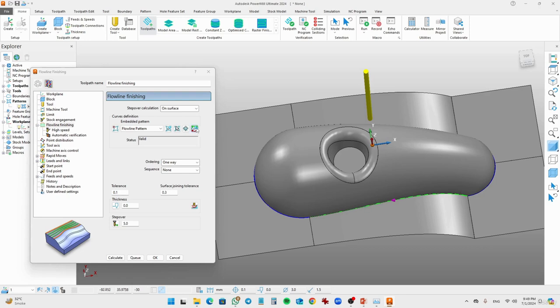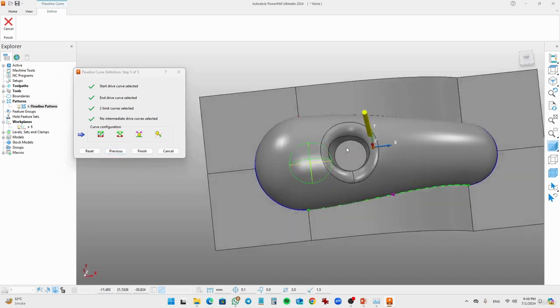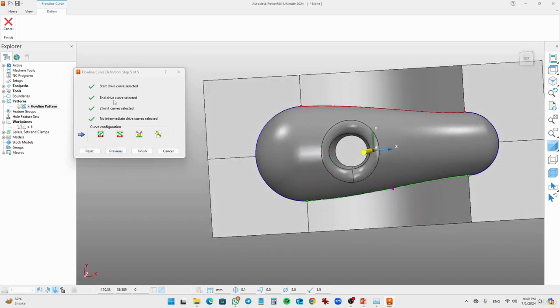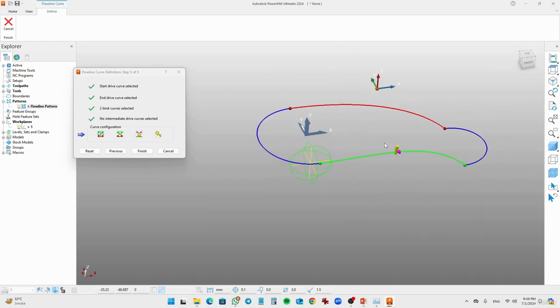Let me show you by clicking on this. We have selected the start drive curve, which is green, and the ending curve, which is red, and we have 2 limit curves, or we can also say 2 cross curves, represented in blue color. So this is what we call the flow line curve definitions.